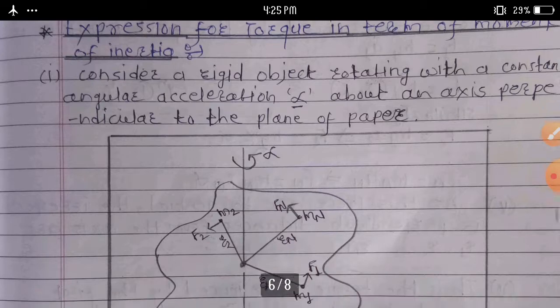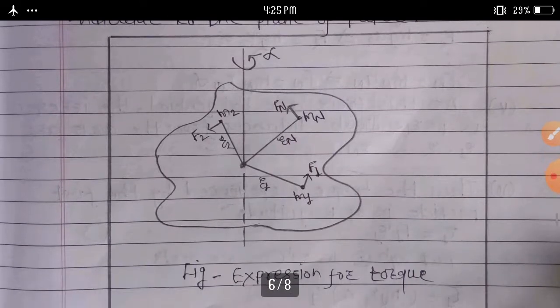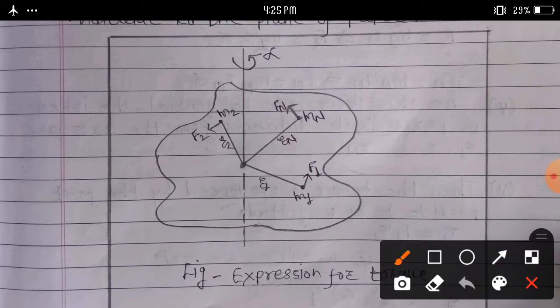See this diagram. Expression for torque: consider a rigid object rotating with a constant angular acceleration, suppose alpha here, about an axis perpendicular to the plane of paper.